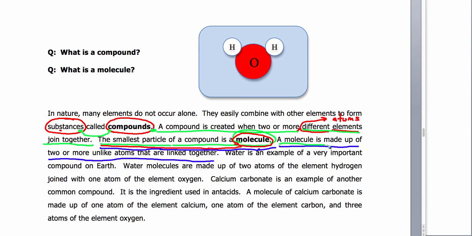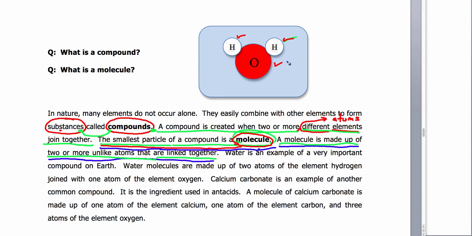These are important understandings that are going to help us get a good sense of what's going on with compounds and what's going on with molecules. Okay, so water is an example of a very important compound on Earth. Water molecules are made up of two atoms of the element hydrogen. So let me get different colors so you can see that. Let's just go with red. So we have two atoms of the element hydrogen and one atom of the element oxygen.